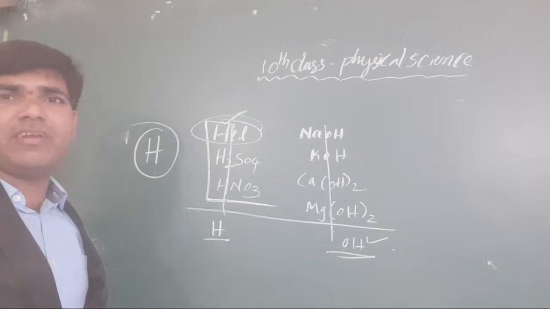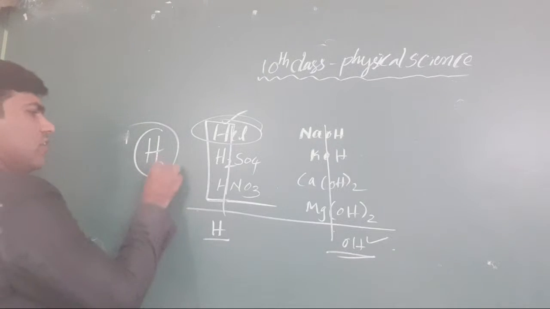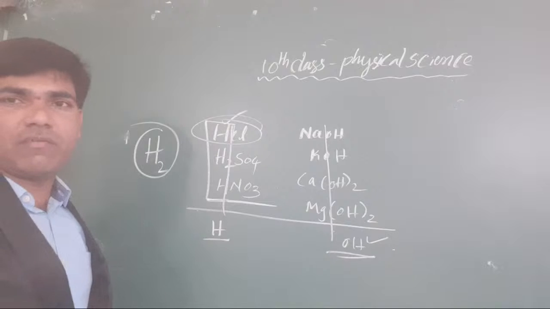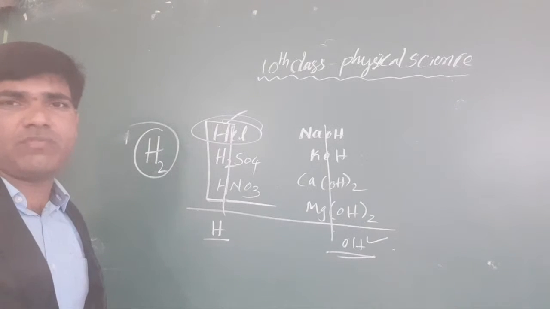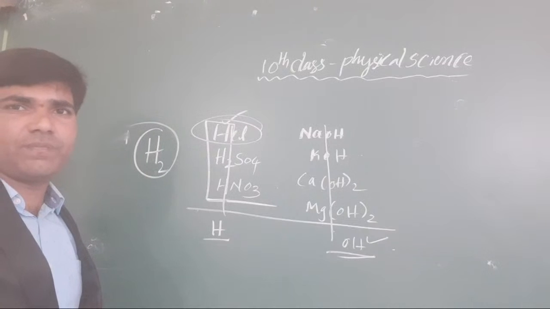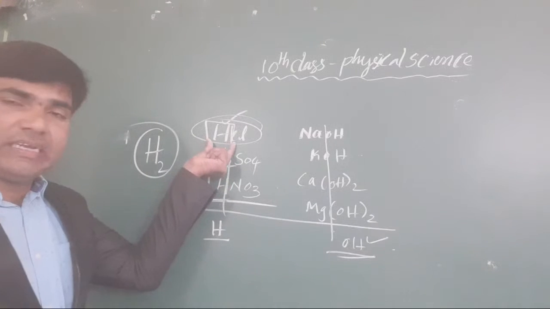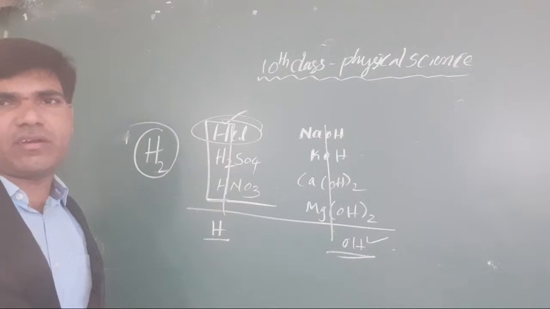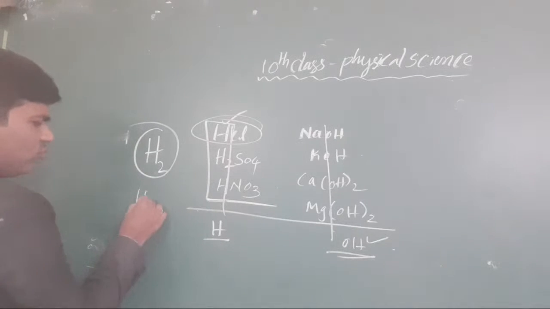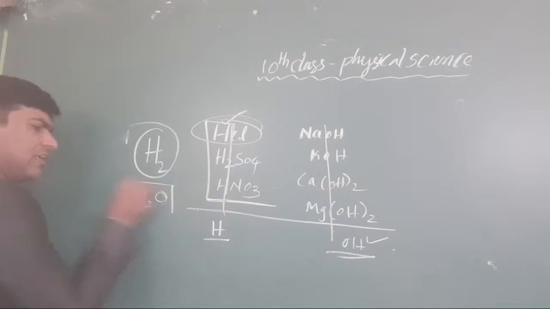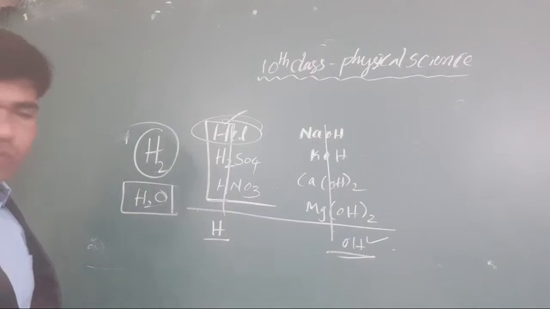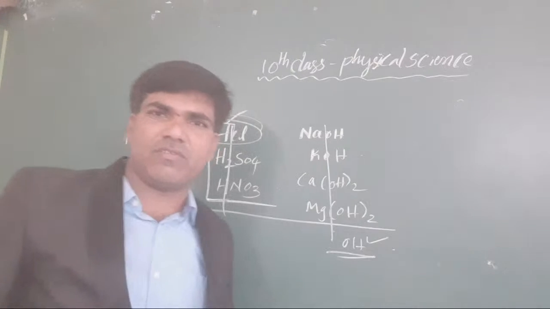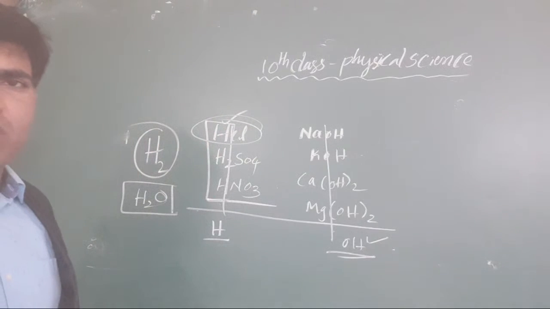It is not possible to take a single hydrogen. Hydrogen is a diatomic molecule, available in the form of H2 only. Why is it available in the form of H2? And why is it HCl only here? Why is the symbol of water written as H2O only? All the students, recall your 9th class syllabus. Clear or not, all the students?